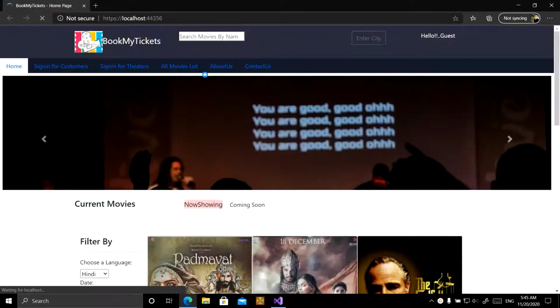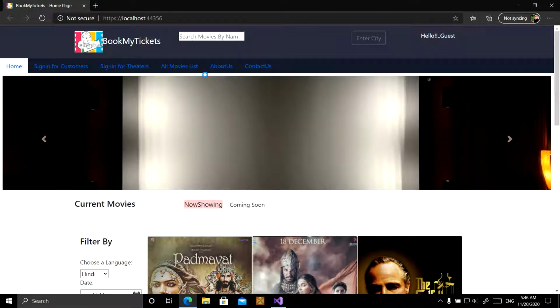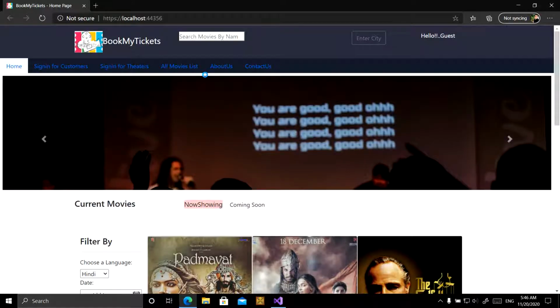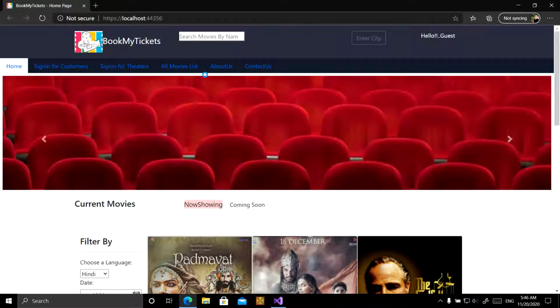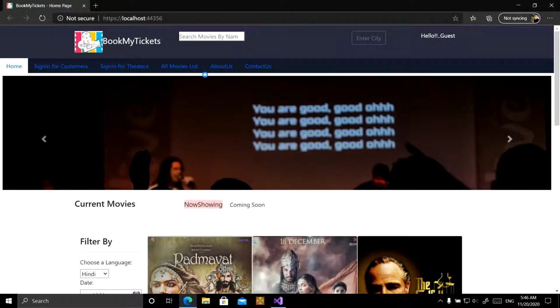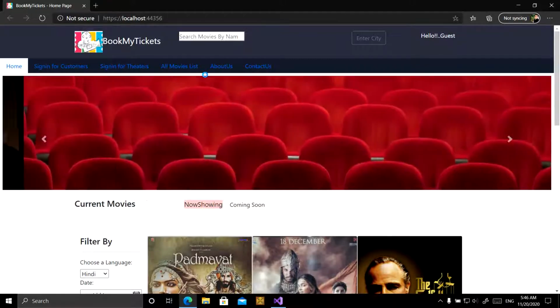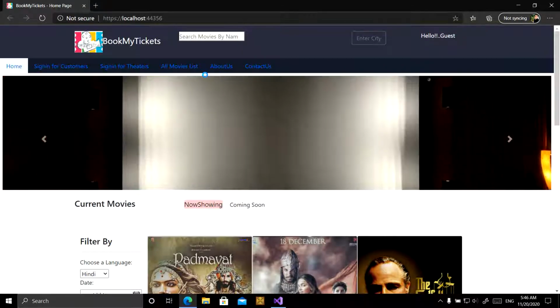From the customer's perspective, the main functionality is to book a ticket on this site for a particular movie at a particular theater location. For the theater user, the main functionality is to upload their show details onto the site so that normal users can book tickets for those shows. Shows means the timetable of the theater: at which time or date which show is playing on the theater screen is uploaded as a show into the site.